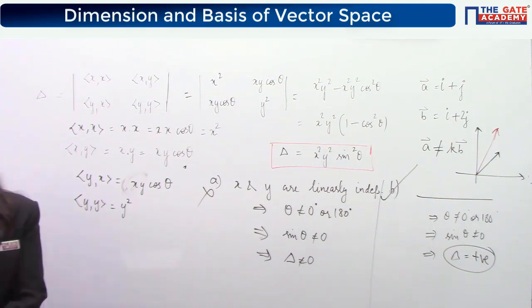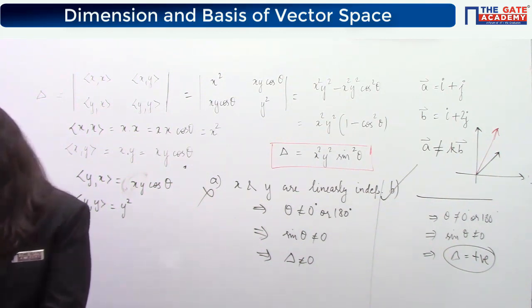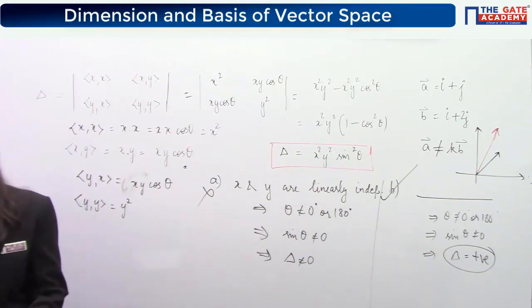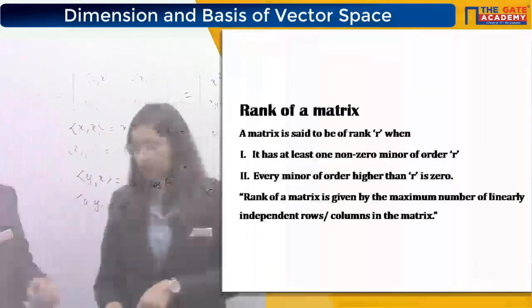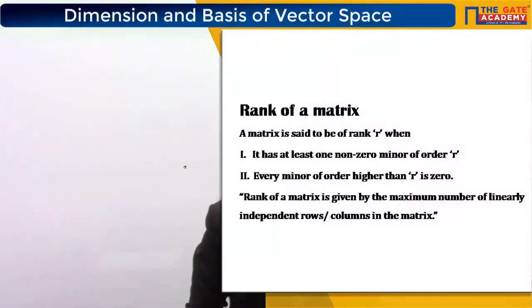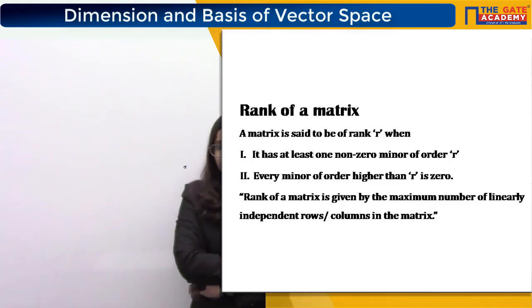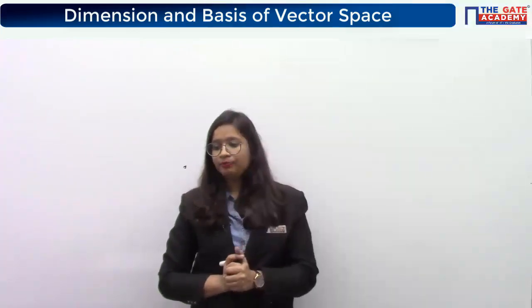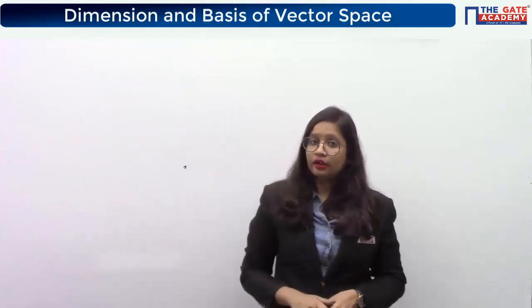Let's come to the next topic, a very important topic of this chapter. Write down rank of a matrix, and write down the definition from the slide. Everybody must have written this definition: a matrix is said to be of rank R when it has at least one non-zero minor of order R. Minor we have seen how to calculate: the minor of any element is found by deleting the row and the column in which the element is present. And every minor of order higher than R is 0. That is the definition of rank.